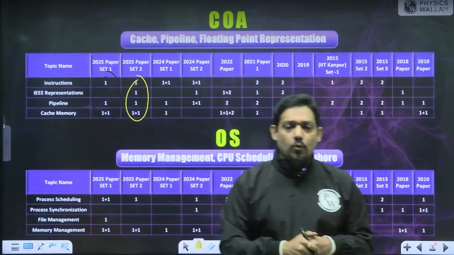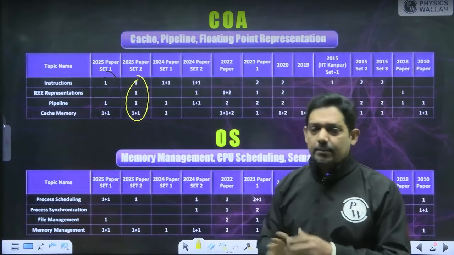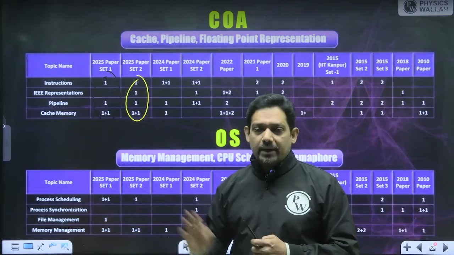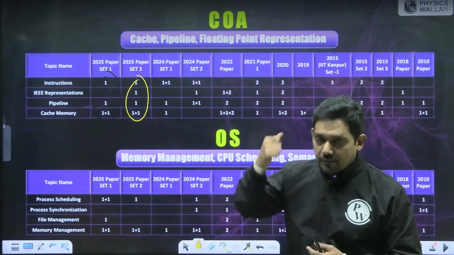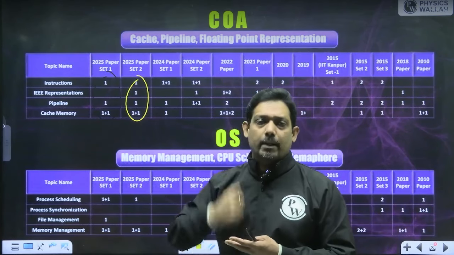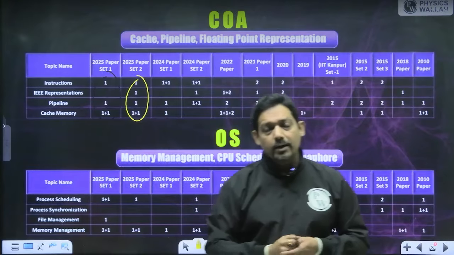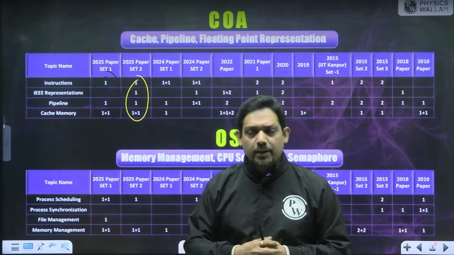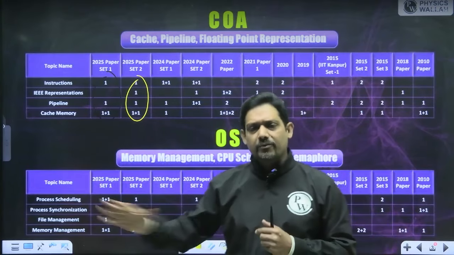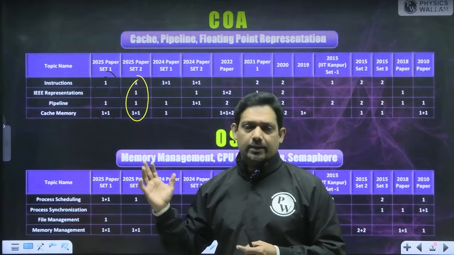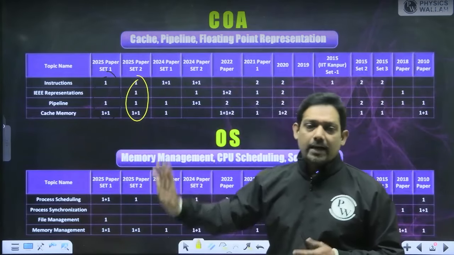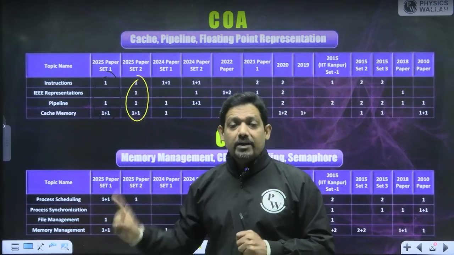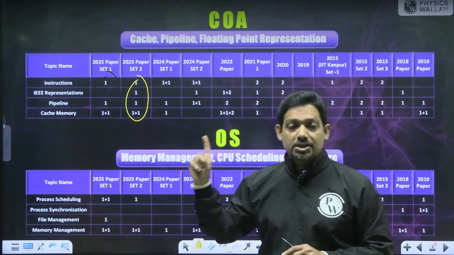If you have already done the operating system, then the first high-weightage topic is everything about memory: normal memory management, virtual memory, the demand paging concept, the TLB concept. So that is one of my picks, that there will be one question from memory management. There will definitely be a single question from process scheduling.